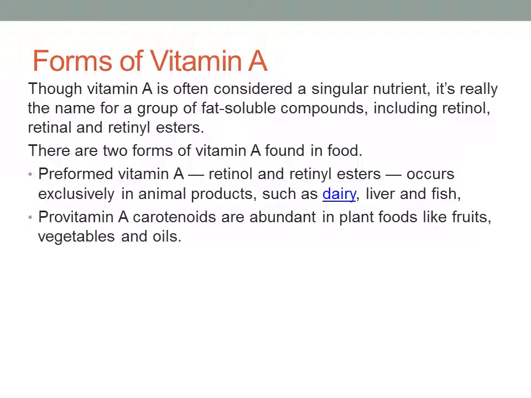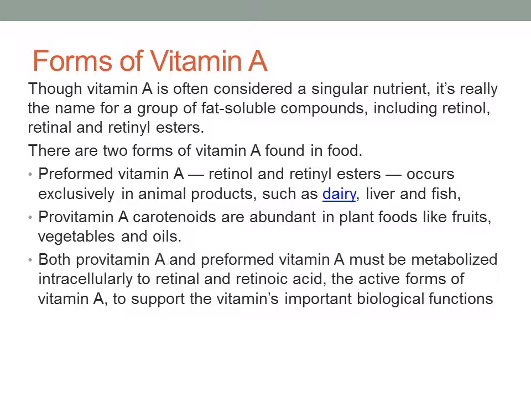The other form is provitamin A. Carotenoids are abundant in plant foods like fruits, vegetables as well as oils. Both provitamin A as well as preformed vitamin A must be metabolized intracellularly to retinol and retinoic acid. Retinol and retinoic acid are the active forms of vitamin A in order to support the vitamin's important biological functions.